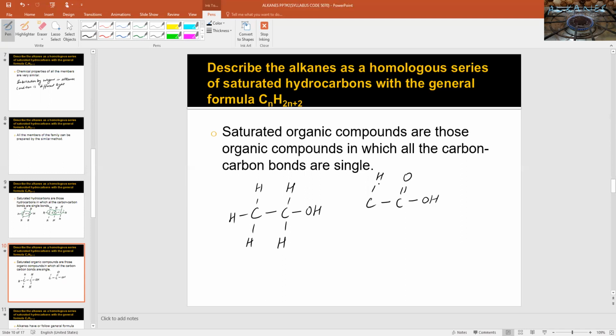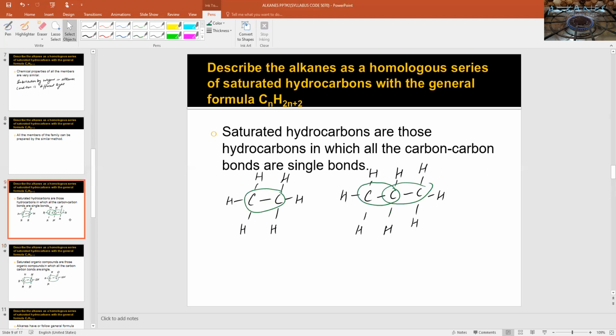This is an example of carboxylic acid. Both are from different families, but they contain carbon-carbon single bonds. Due to this reason, they are also counted as saturated organic compounds. Here the learning outcome points to alkanes being saturated, or containing carbon-carbon single bonds.